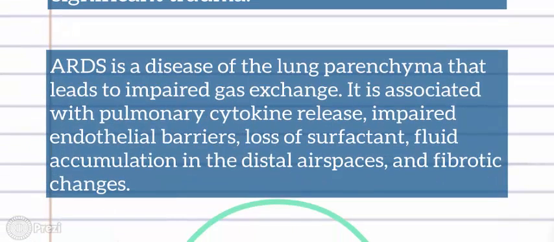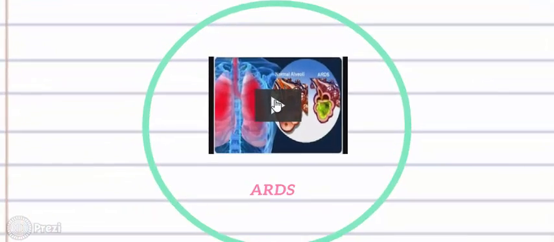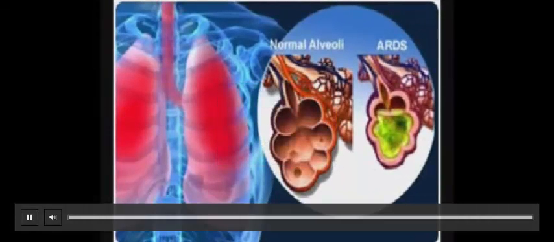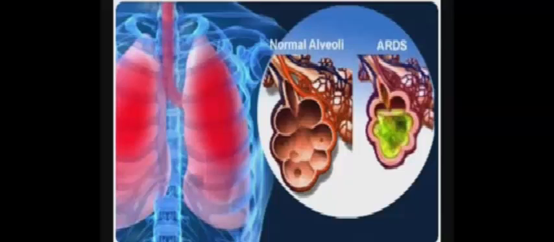ARDS is a disease of the lung parenchyma that leads to impaired gas exchange. It is associated with pulmonary cytokine release, impaired endothelial barriers, loss of surfactant, fluid accumulation in the distal air spaces, and fibrotic changes. Acute respiratory distress syndrome is a life-threatening lung condition that prevents enough oxygen from getting to the lungs and into the bloodstream.